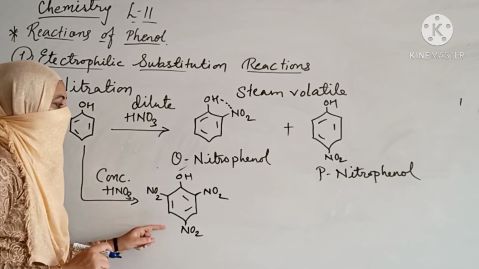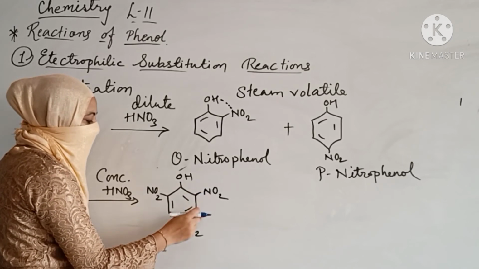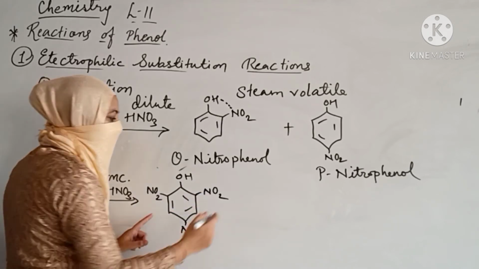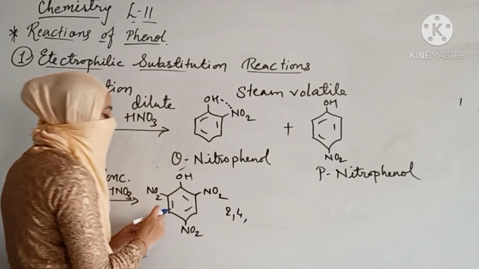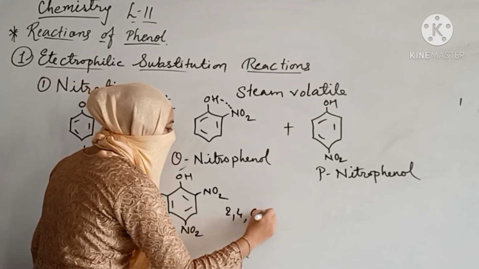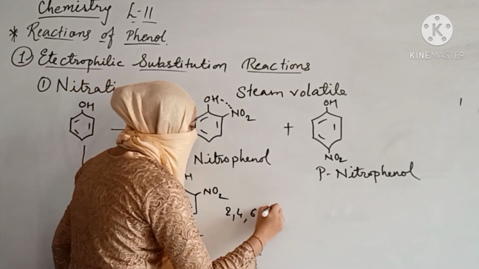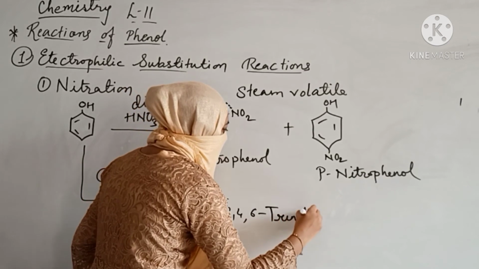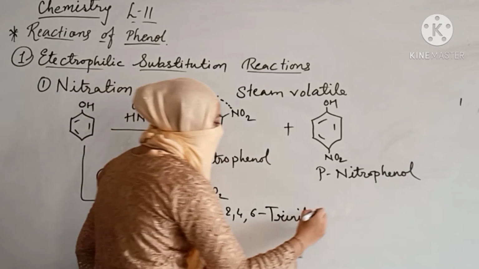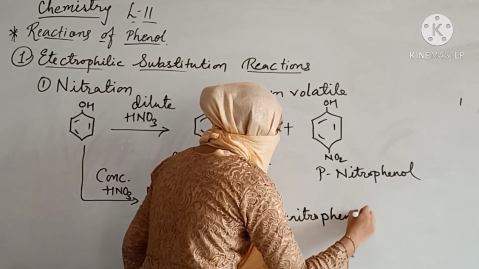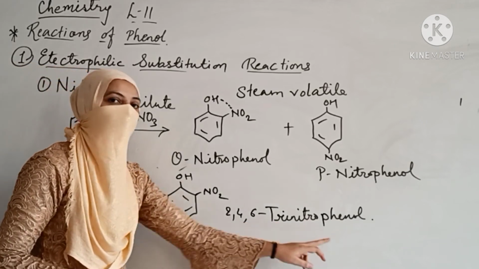Now dear student, how do we write the name of this one? This is your carbon number 1. This is 2, 3, 4, 5 and 6. So you are having 2, you skip 3, you have 4, you skip 5, and you have 6. What is this? Three times nitro: trinitro. What is the actual compound? Phenol. So you are having 2, 4, 6 trinitrophenol.